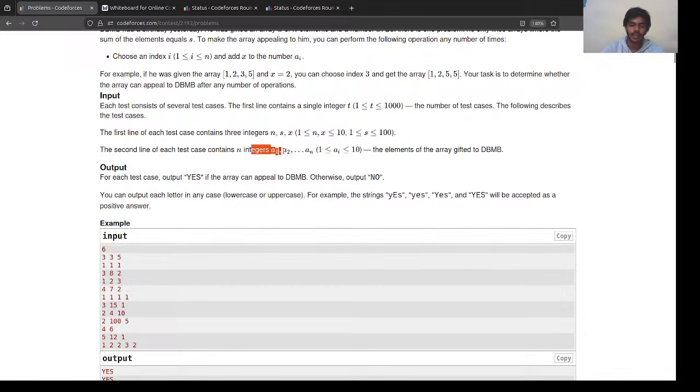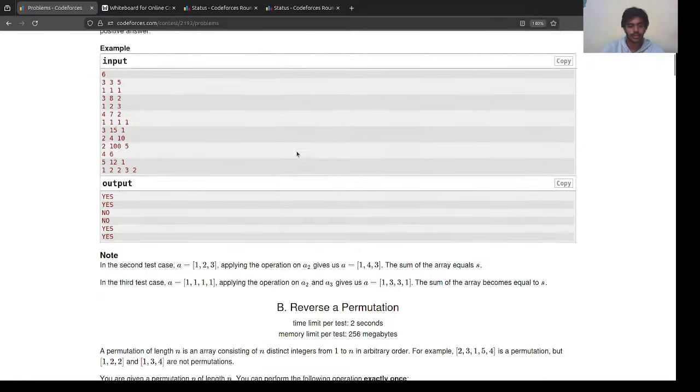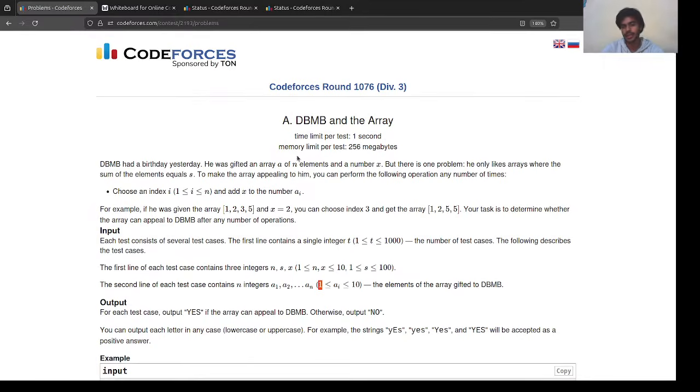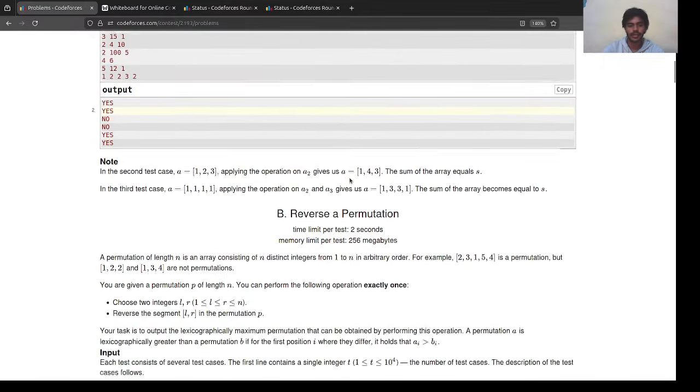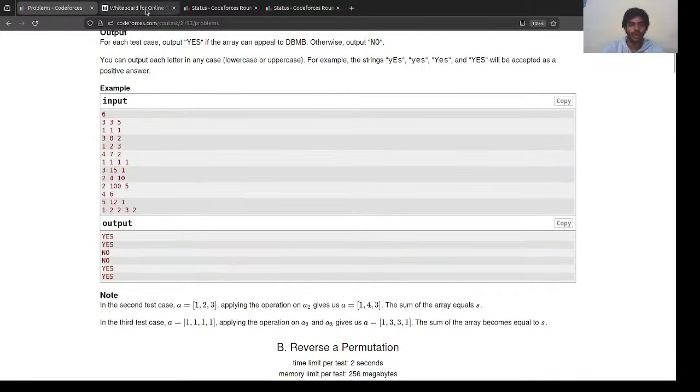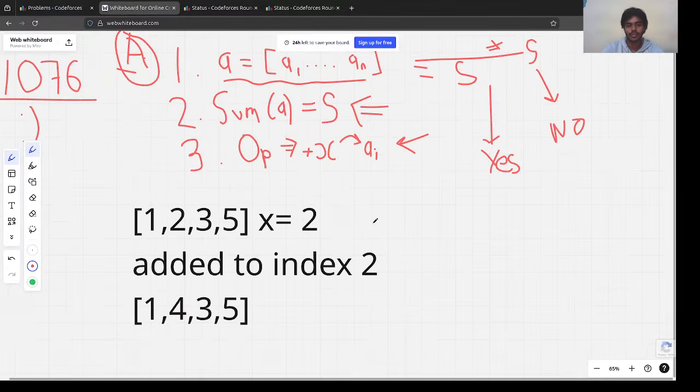And then we are given n integers, a1, a2, a3 ... an, right? And each element in the array is less than or equal to 10 and greater than or equal to 1. So it's pretty standard Div3 A. It's pretty easy one too. So how are we going to solve the problem?